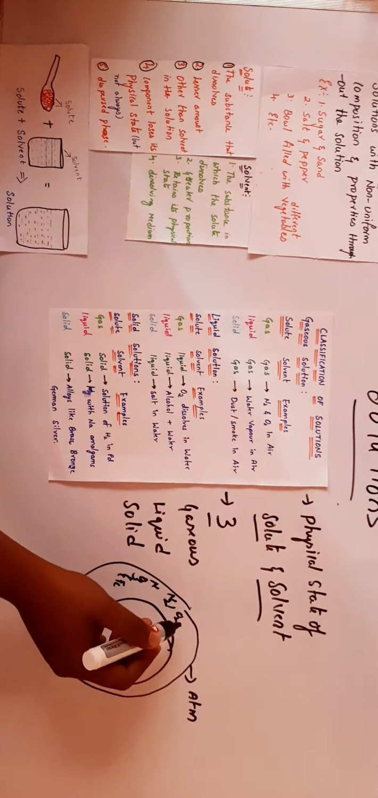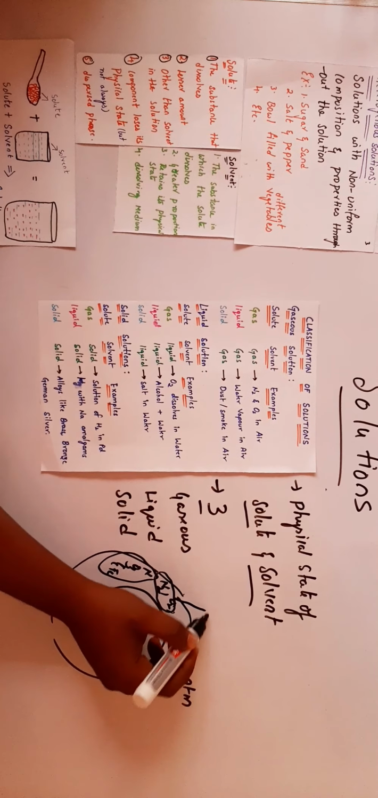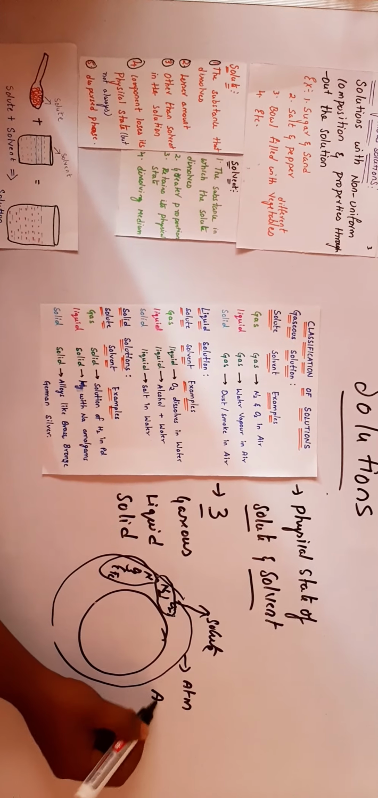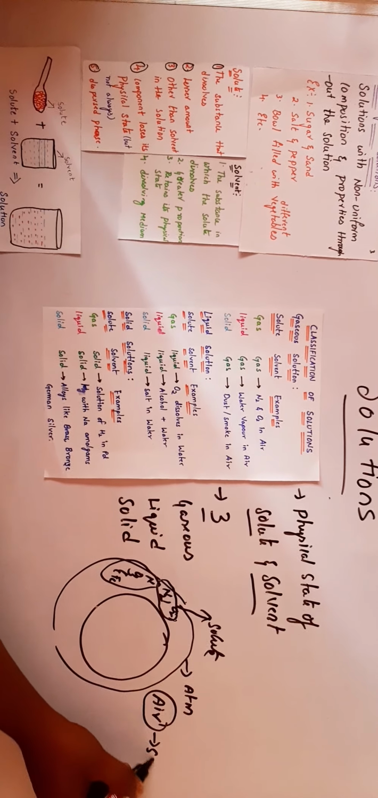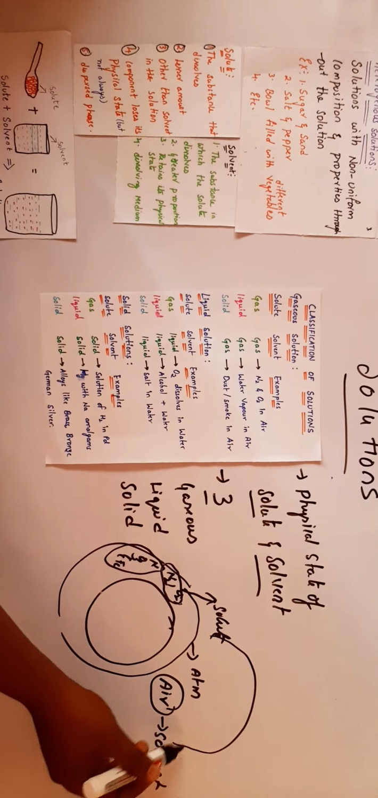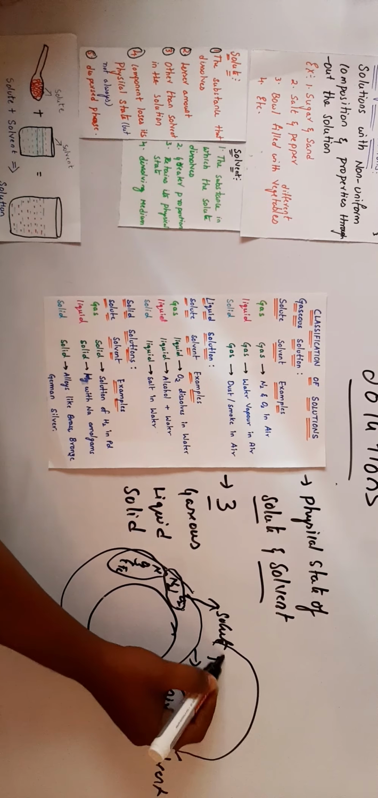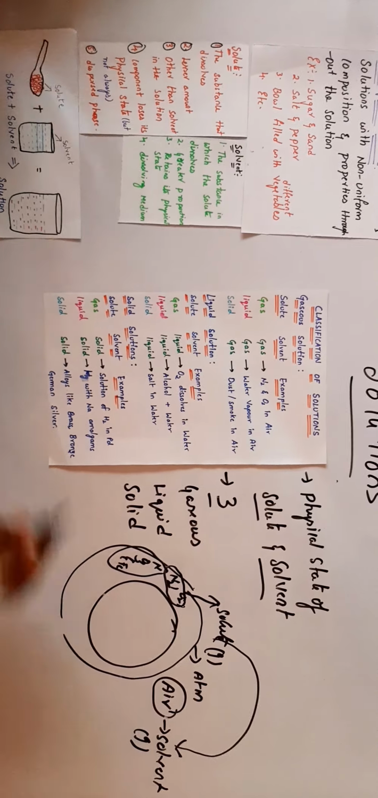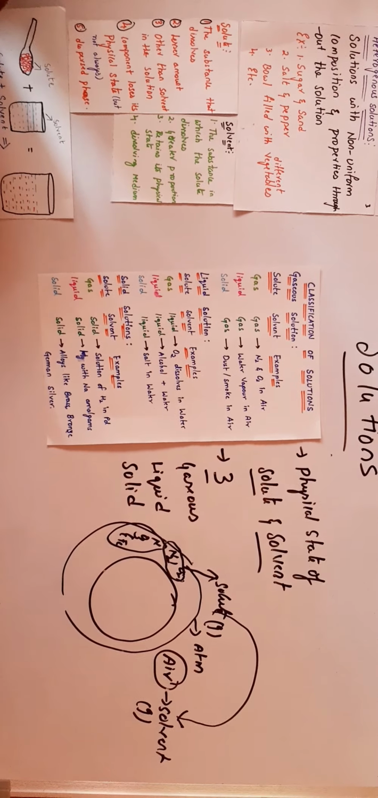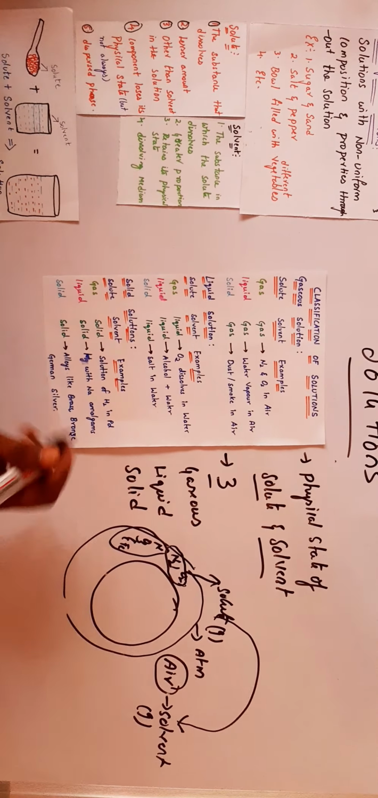These gases are solute and the remaining medium is nothing but air. Air is solvent. That means solute dissolves in solvent. Solute is also in gaseous state and solvent is also in gaseous state. These types of solutions we call gaseous solutions. Next, the type liquid in gas.